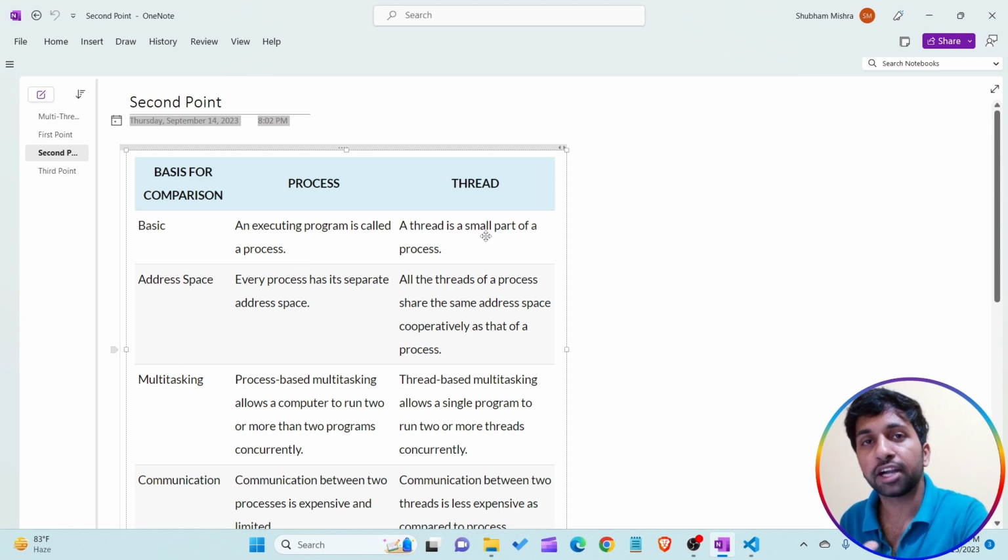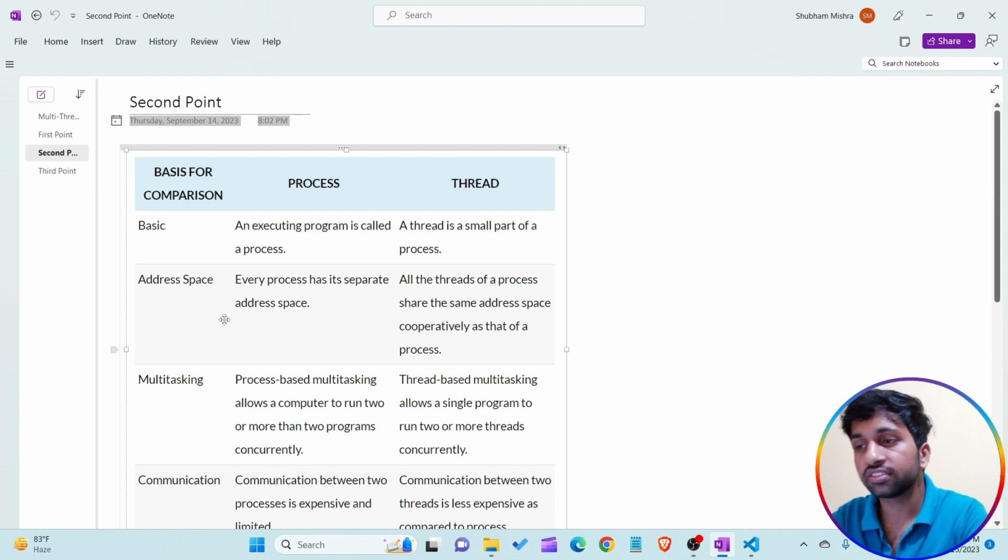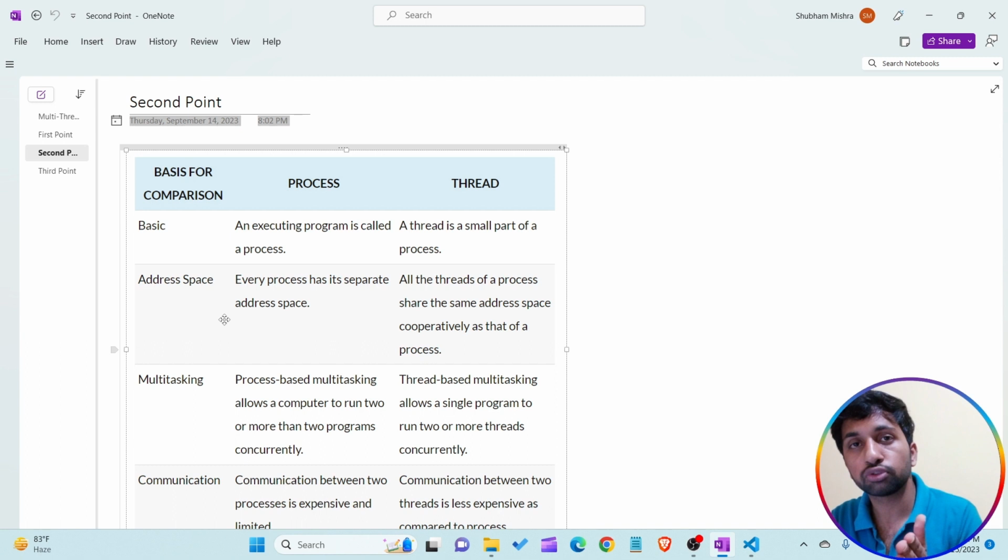A thread is a small part of a process. Means within a program, within PowerPoint, we are using different small features that execute, and they are known as threads. Understand? Address space, this is a very important difference. What is the meaning of address space? Every process has its separate address space. When I'm talking about multiprocessing, in the whole system we are using different applications. We open different applications and execute them at the same time. So all these different applications take different address space for executing in the RAM. Understand?